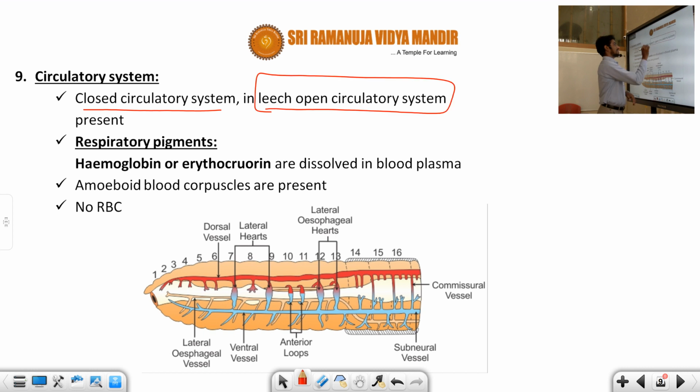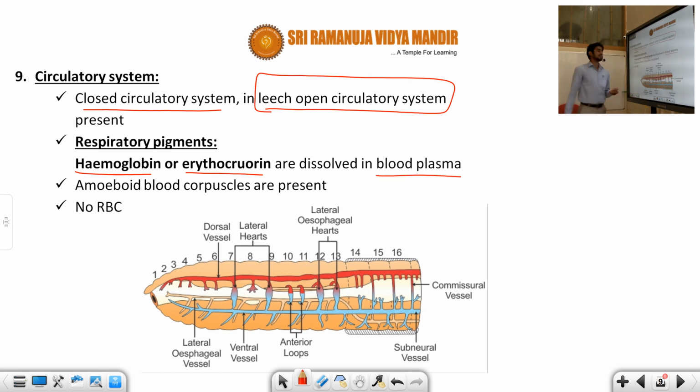This is a very important point, students. Two types of respiratory pigment are present, hemoglobin and erythrocruorin, dissolved in the blood plasma.